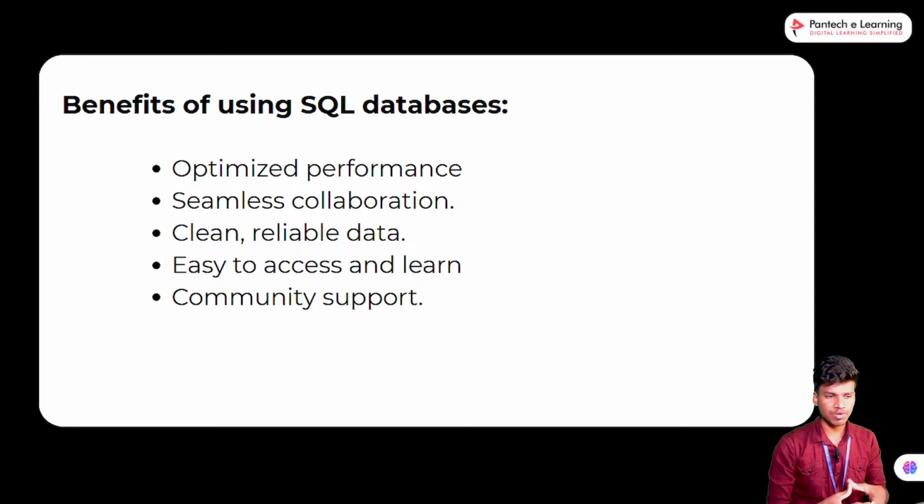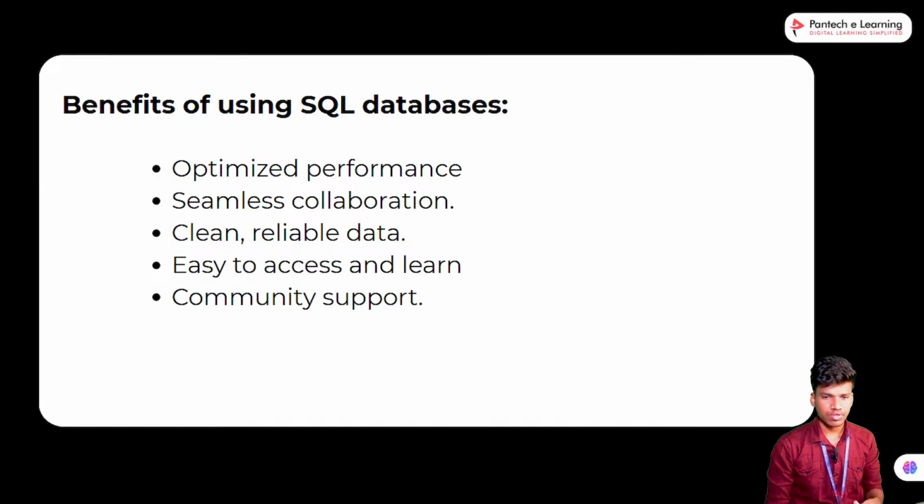First, optimized performance. If we have too much data, the unwanted data is also included, so the process will take too much time. Then we can compress the data, extract only the needed data, and use it for our action and our work. We can easily finish and make our work fast. Seamless collaboration means we avoid unwanted processes too.